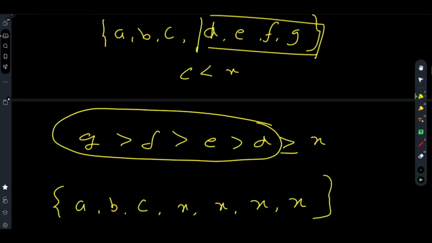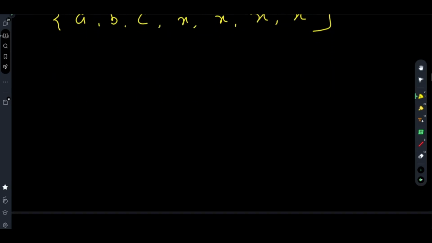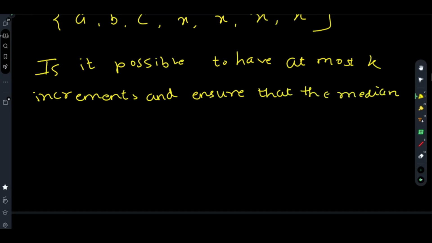You can make it above them, but you have to check. The condition that will come is: is it possible to have at most k increments and ensure that the median is x? This is the condition that will be coming upon. Is it possible to have at most k increments and ensure that the median is x?